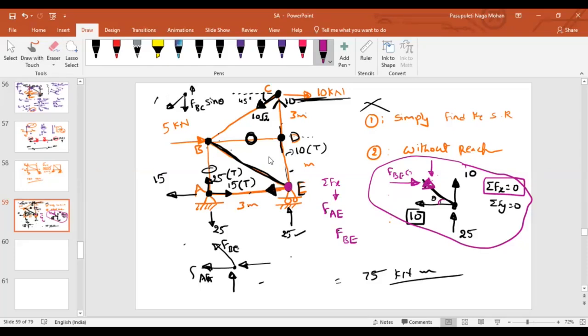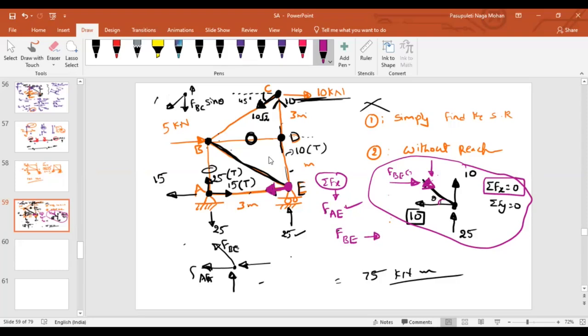Out of these 2, which one do we already know? FAE is there. FAE is acting along which direction? It is tension, but if I resolve the equilibrium at joint E, it is acting along which direction? Left side, sir. To balance the forces along the X direction, FAE is already acting on the left. Then FBE should act along which direction? Right side, sir, because it should act towards the right to create equilibrium.